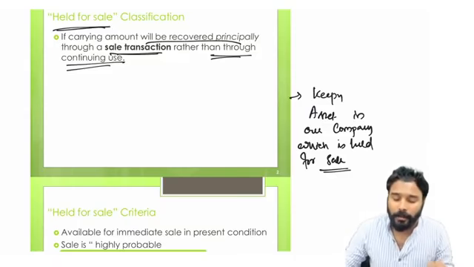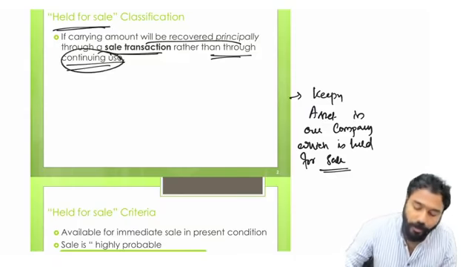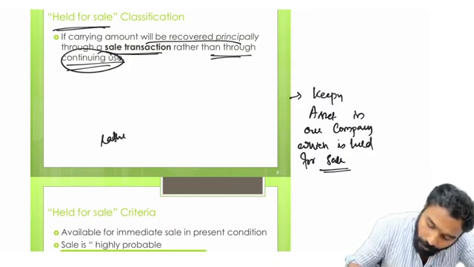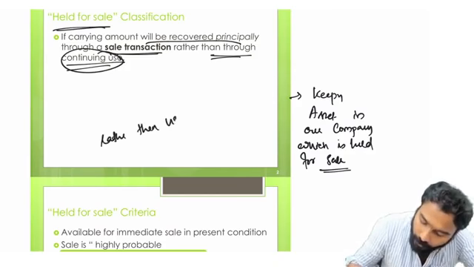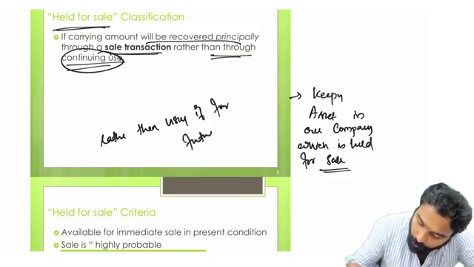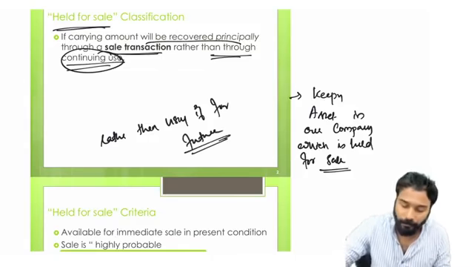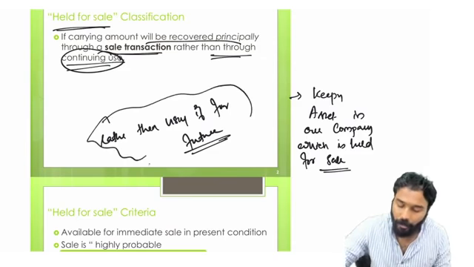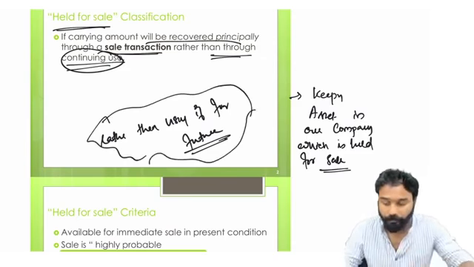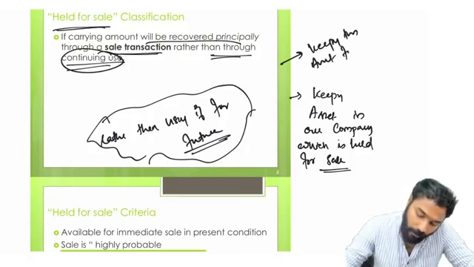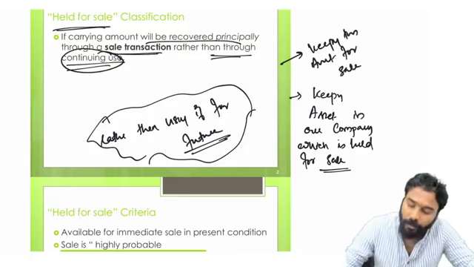As a sale rather than using it for the future. So rather than using it for the future, we are keeping this asset for sale.